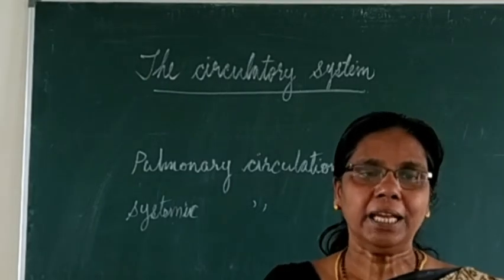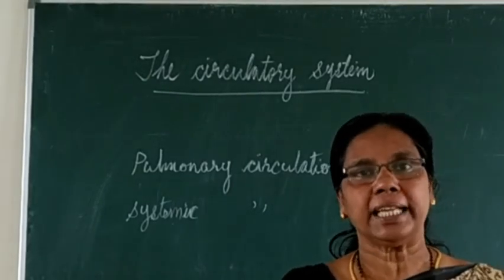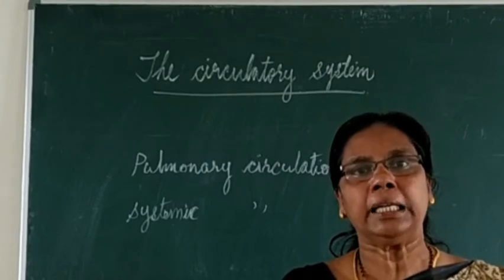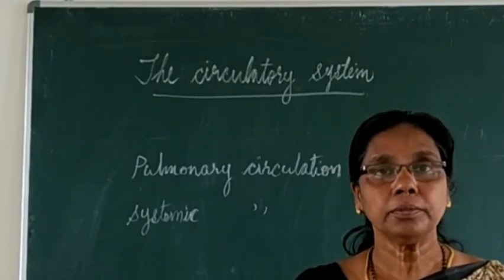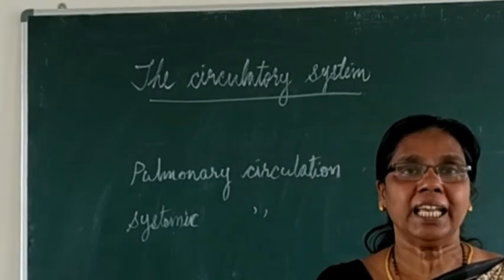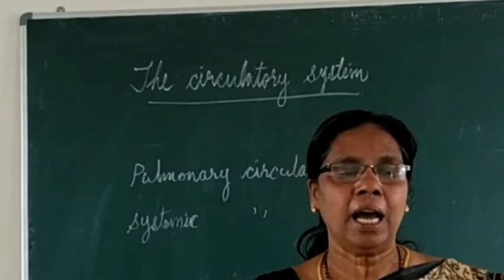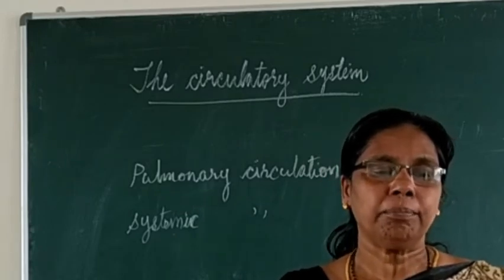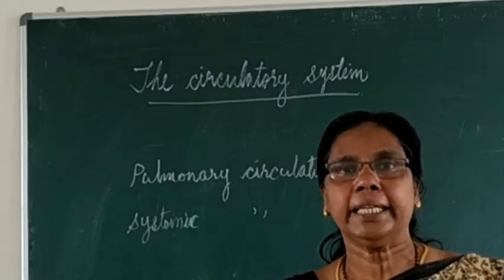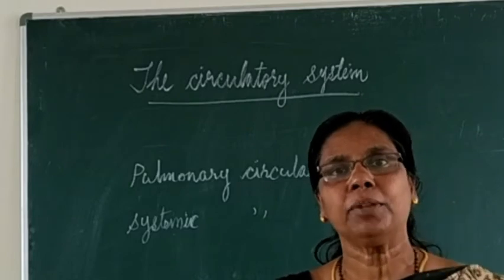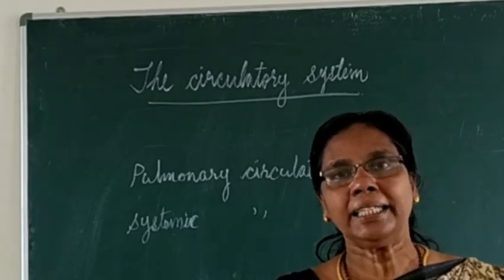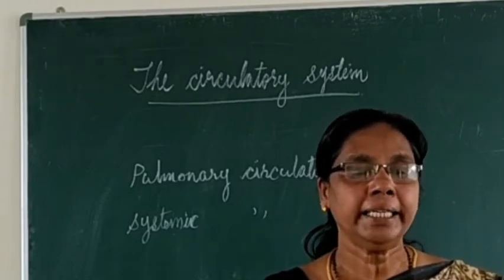Now we can see about the kidney, which blood vessels enter the kidney and leave the kidney. First one is the renal artery. What is meant by renal artery? Yes, that is from the aorta to the kidney. It starts from the aorta and reaches the kidney.